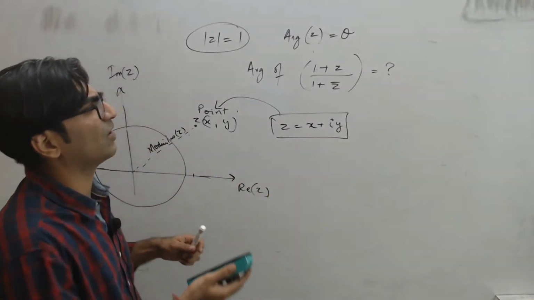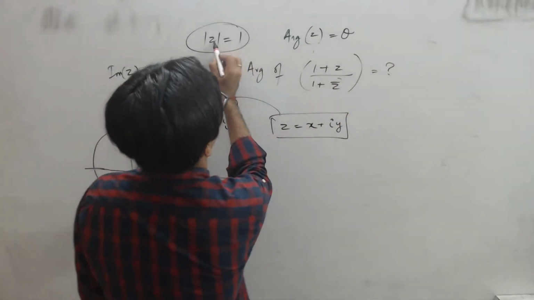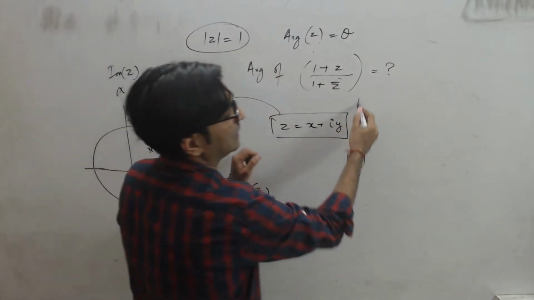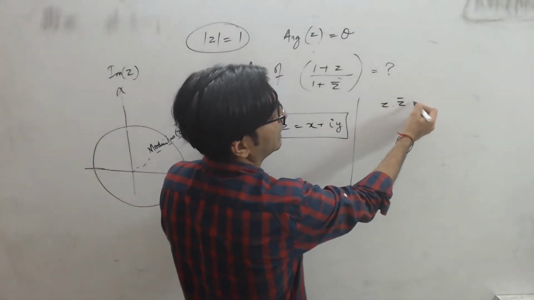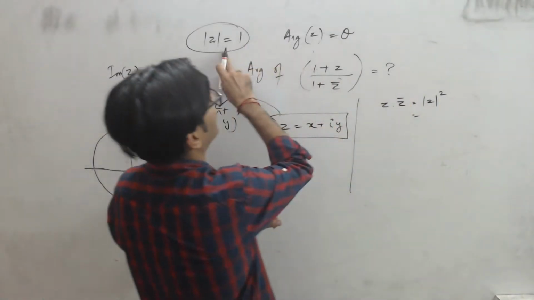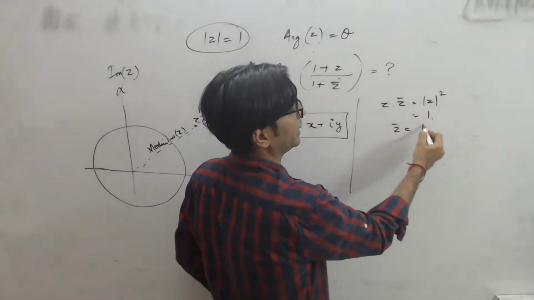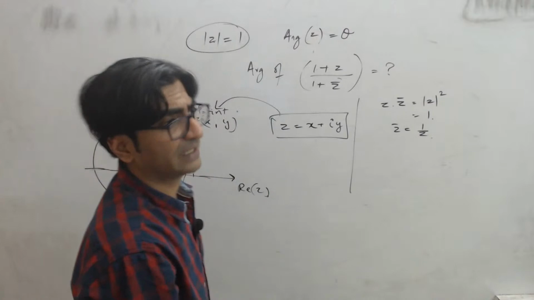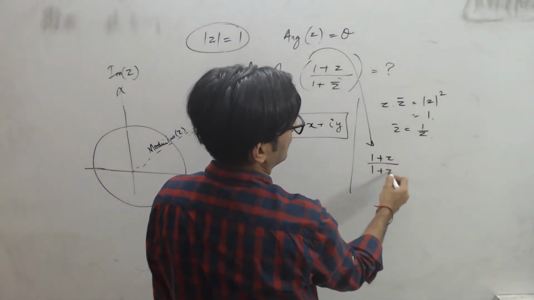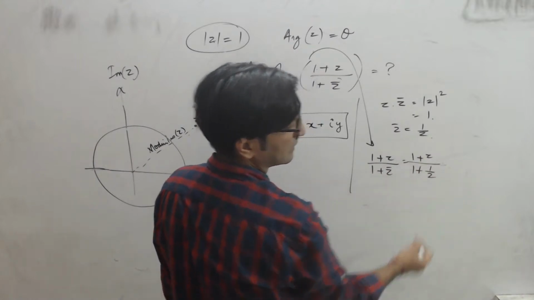This question is itna complicated nahi hai. All I need to do is, for example, the moment I know mod z is equal to 1 और यहाँ पे z conjugate आ रहा है, we'll think, okay, what about z into z conjugate? What do I know? This is equal to mod z ka square. But if mod z is 1, then this will be equal to 1, which means z conjugate will be equal to 1 by z. And so let's work with this. What is 1 plus z upon 1 plus z conjugate? This will be 1 plus z upon 1 plus 1 by z.